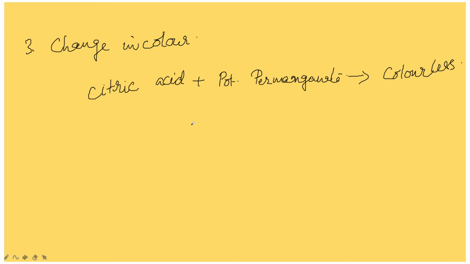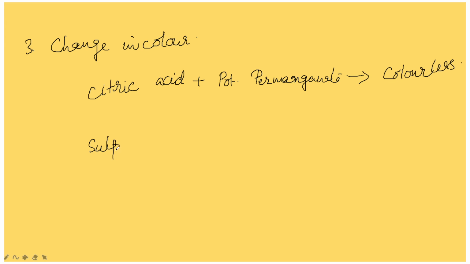Next one, the reaction with sulfur dioxide gas, and it is there in the textbook, you can just go through. Acidified potassium dichromate changes in color from orange to green. When sulfur dioxide gas is passed through the potassium dichromate solution, the orange color of potassium dichromate changes into green color.